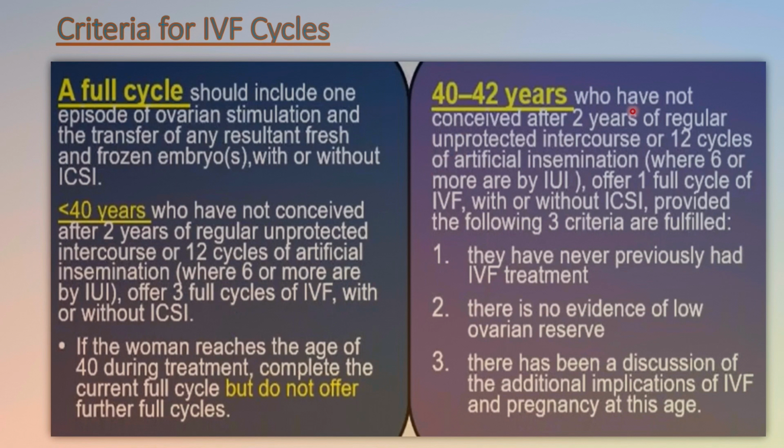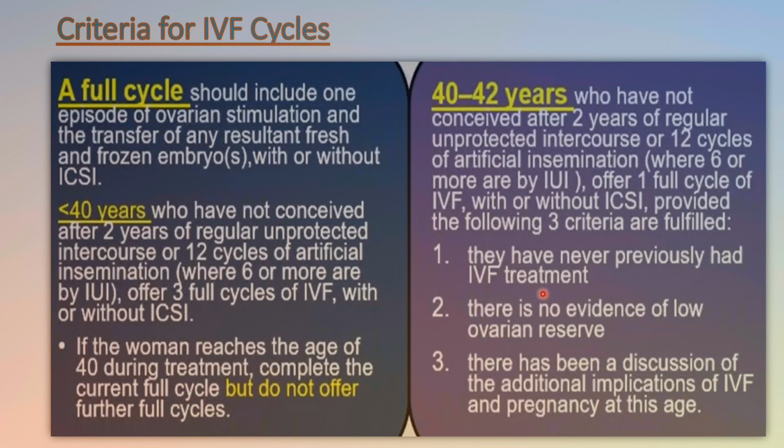But if the woman's age is 40 to 42 years and she has not conceived after 2 years of regular unprotected intercourse or 12 cycles of artificial insemination, where 6 or more are by IUI, offer 1 full cycle of IVF. Okay, here we were offering 3 full cycles, but when the age of the woman is 40 to 42 years, we are offering 1 full cycle of IVF with or without ICSI, provided the following criteria are met.